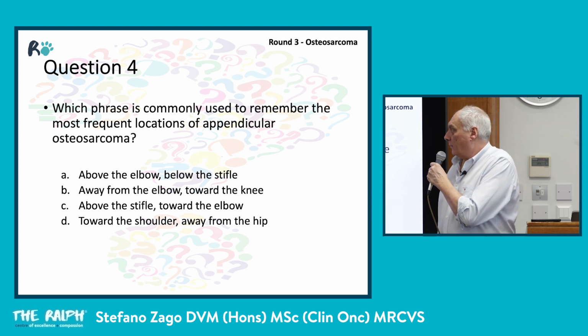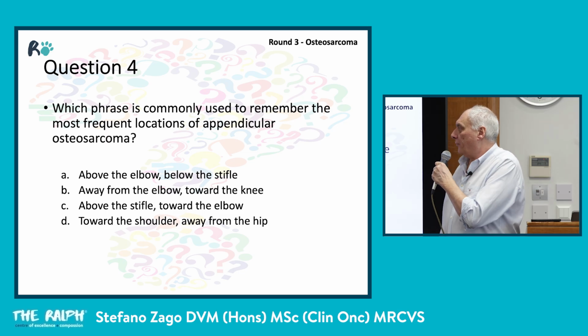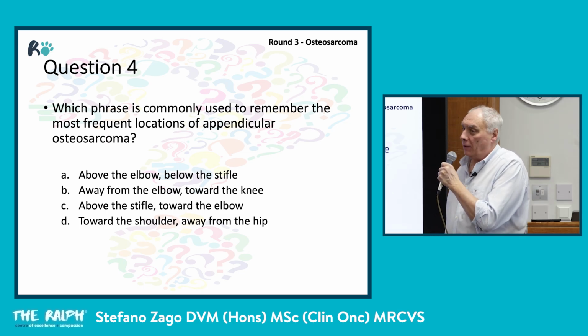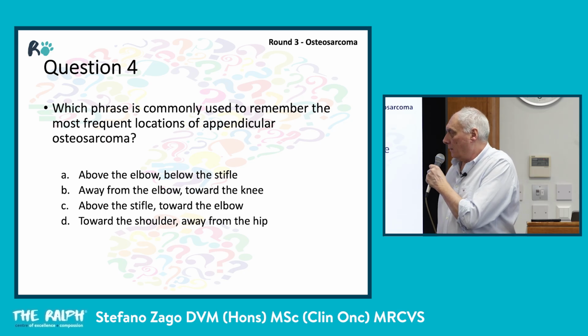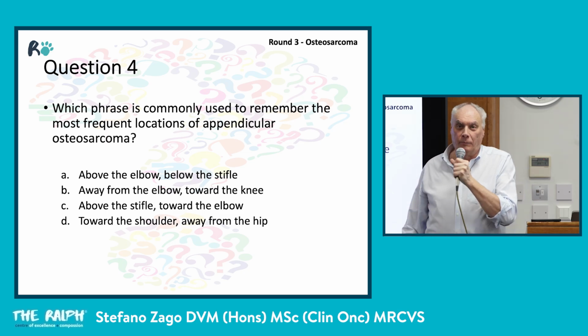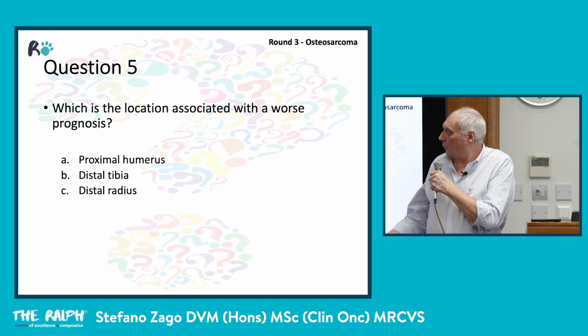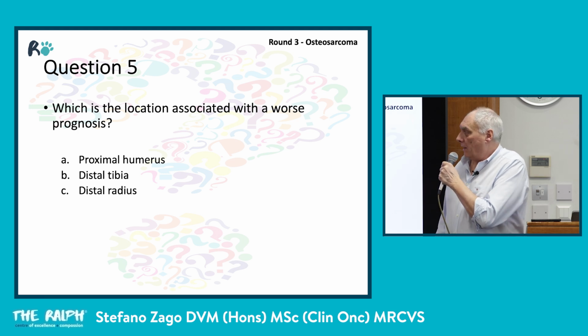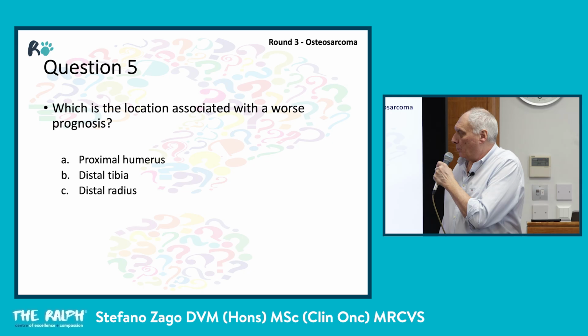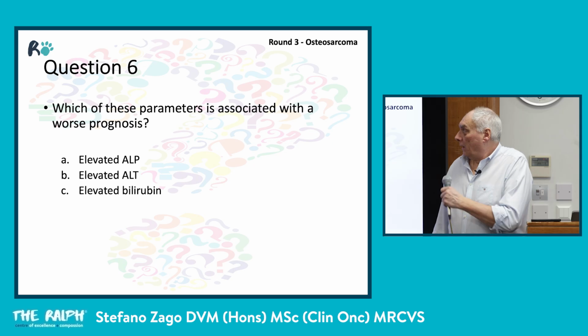Number 4. Which phrase is commonly used to remember the most frequent locations of appendicular osteosarcoma? A, above the elbow, below the stifle. B, away from the elbow, towards the knee. C, above the stifle, towards the elbow. D, toward the shoulder, away from the hip. Number 5. Which is the location associated with the worst prognosis? A, proximal humerus, B, distal tibia, C, distal radius.